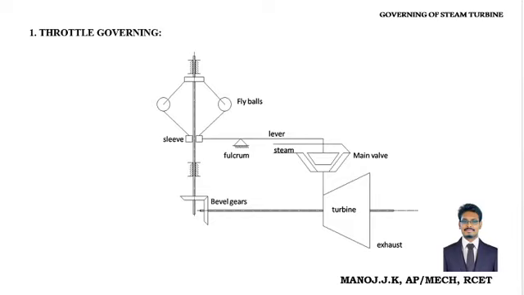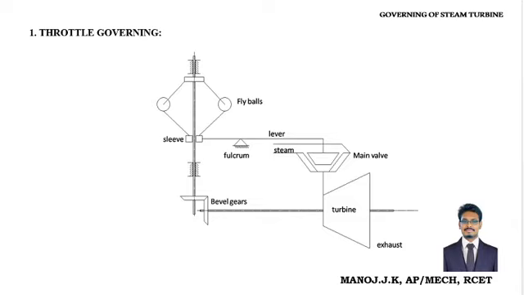Look at the main valve. There is a valve seat. Due to the movement of the lever by the fulcrum, the valve seat may close or open the inlet of the turbine.